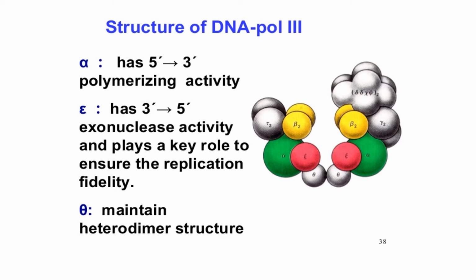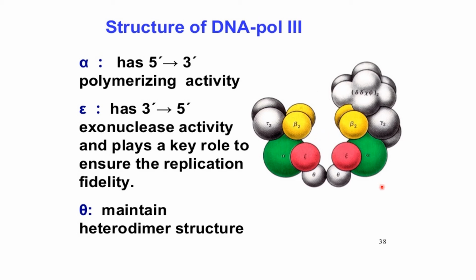Structure of DNA pol 3: it has three main subunits. It has 5' to 3' polymerizing activity known as alpha. Epsilon, here you can see all the dimeric forms are explained.